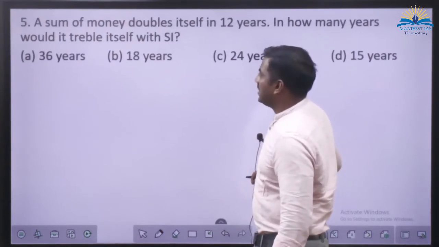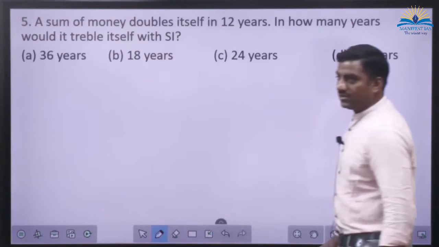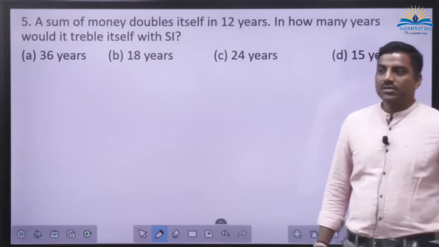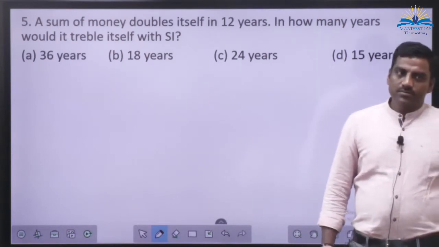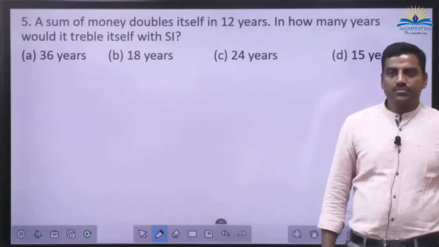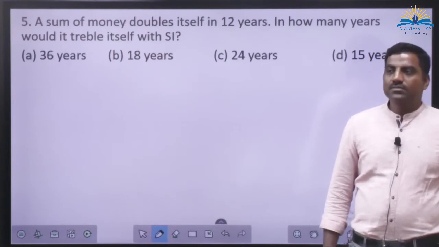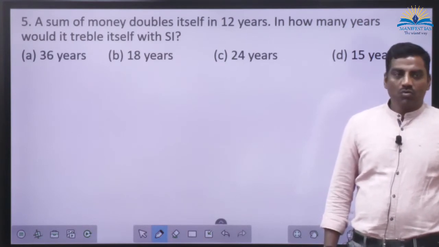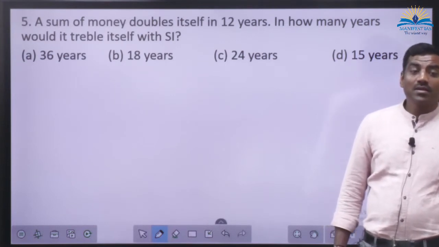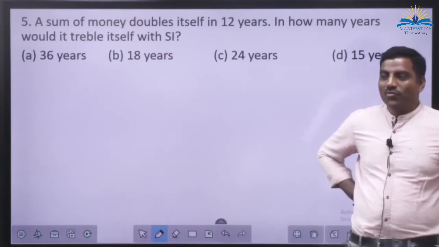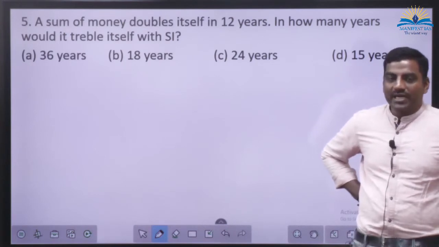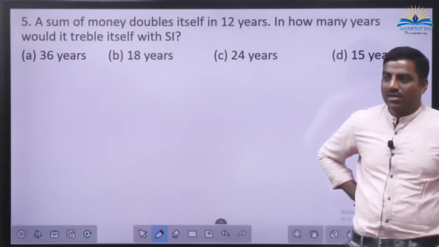A sum of money doubles itself in 12 years. In how many years would it treble itself? Think comfortably. Don't use pen and paper. Money is getting doubled in how many years? What does that mean? If you find the rate of interest, you will not get anything here. Your money is getting doubled in 12 years. What does that statement mean?